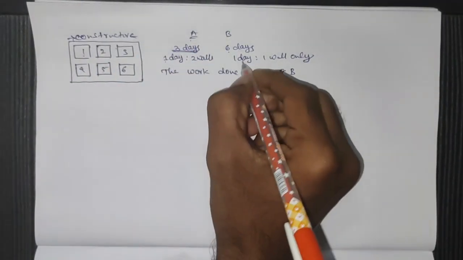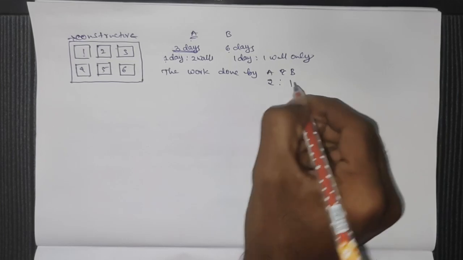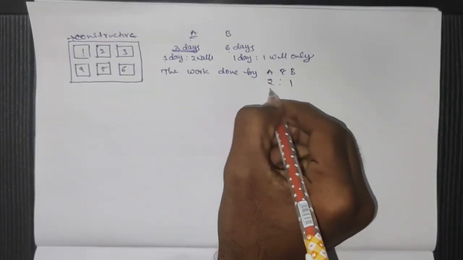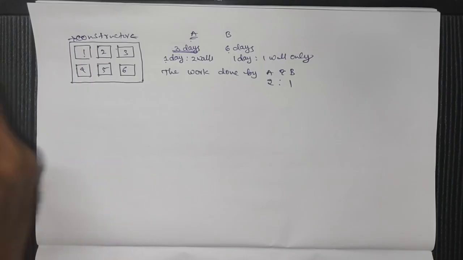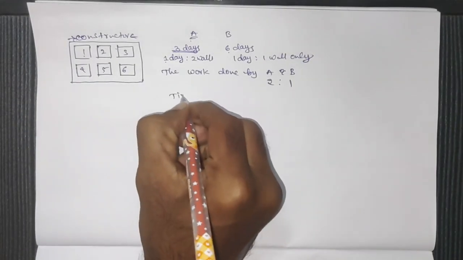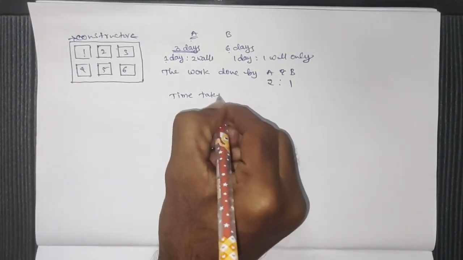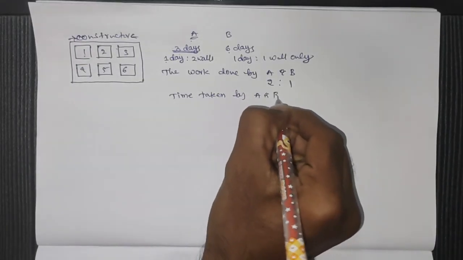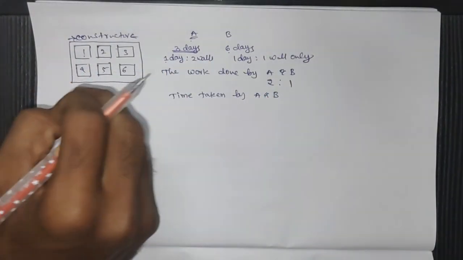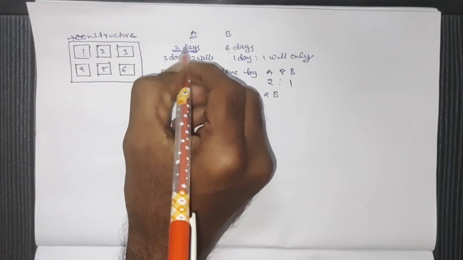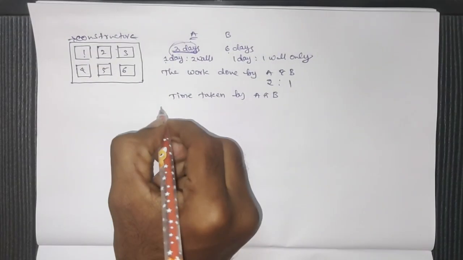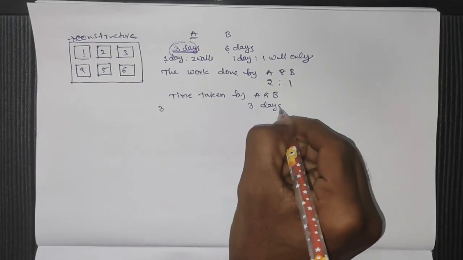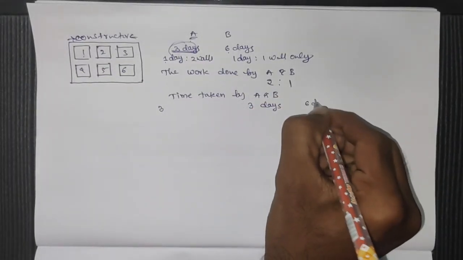A 2 walls, B 1 wall. That is nothing but the work done by A and B are in the ratio of 2:1. Then the time taken by A and B to complete the whole work: A took 3 days, B took 6 days.